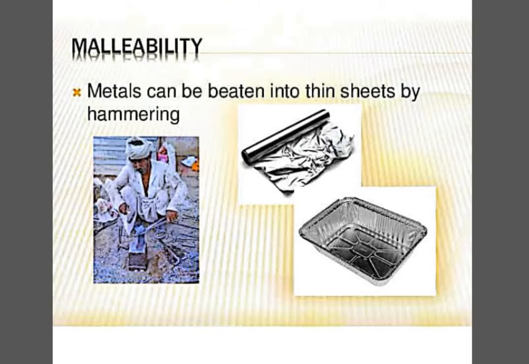Similarly, gold is in fact the most malleable metal, and it is used for making jewelry and different designs. Because of this property it can be given different kinds of shapes, and then we have different designs of jewelry as well. So this is malleability.